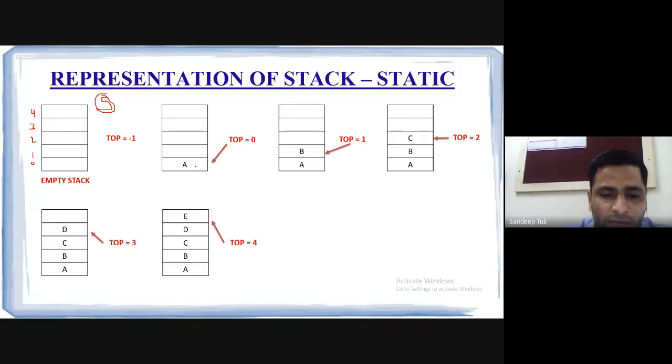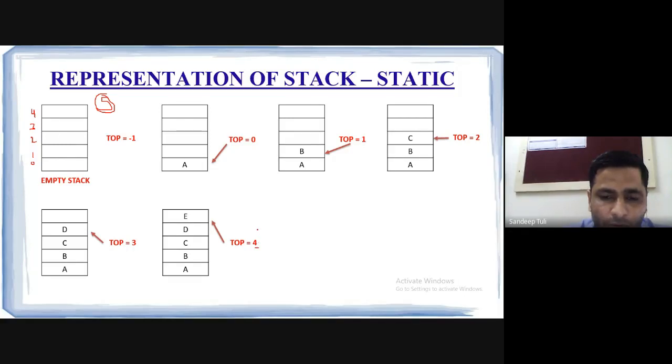Now, as soon as we add an element, the top will be incremented by 1. Every time we insert an element into the stack, top will be incremented. Here I am adding A, then top becomes 0. Then if I add B, I am adding 1 to the previous value of top, 0 plus 1 is 1. But at one stage, when the top is equal to 4, what is 4 now?